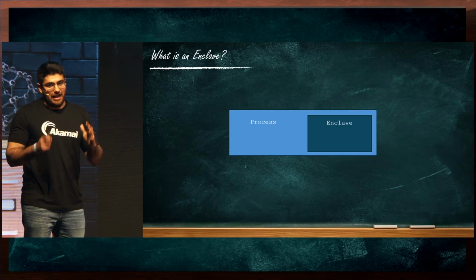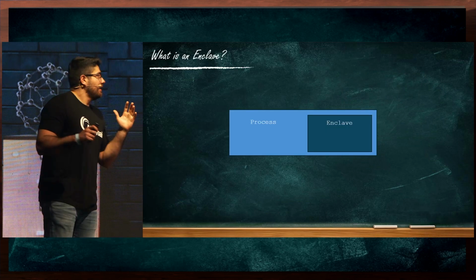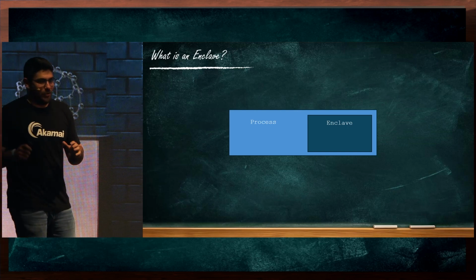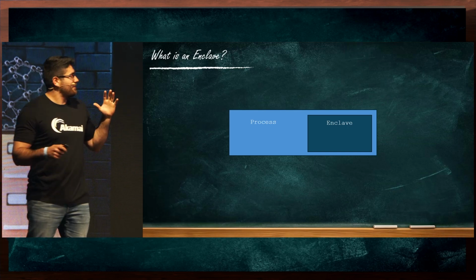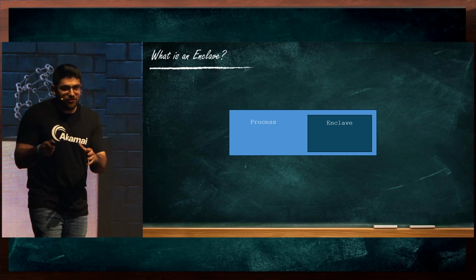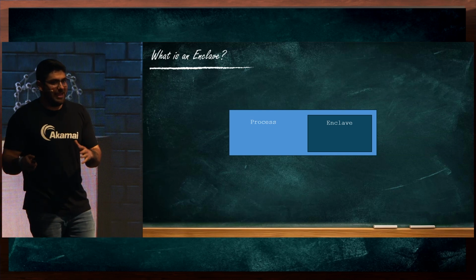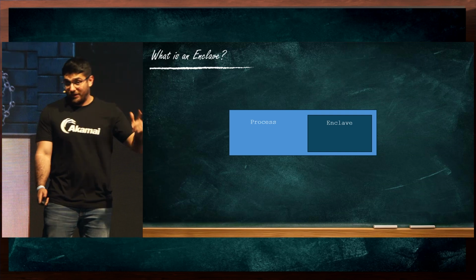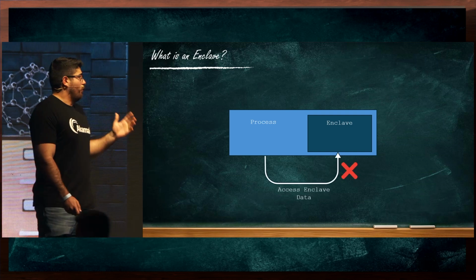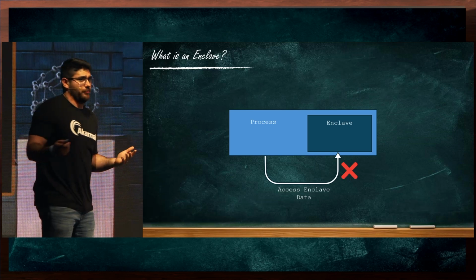So first, let's start with what is an enclave. And it's a bit of a weird definition at first, but stay with me. So an enclave is a region of memory within a process that the process cannot access. It cannot read from it. It cannot write from it. OK? So why would something like that be useful?